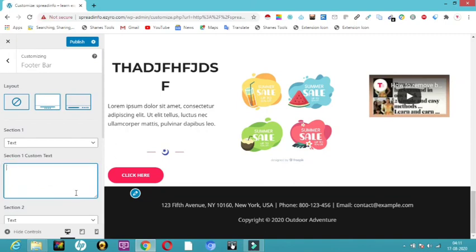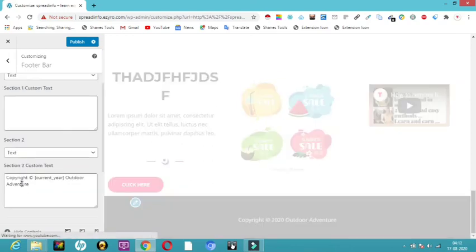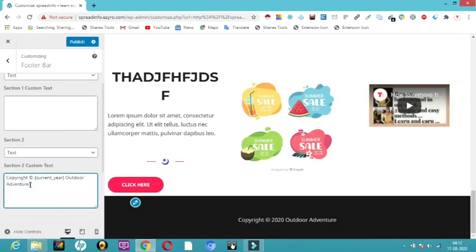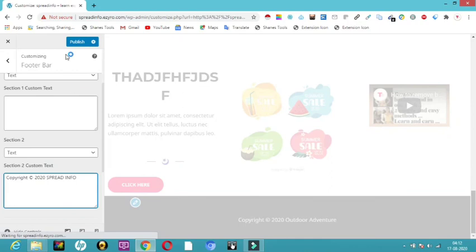Now I'll just remove this, and I'm just going to remove this copyright. They have written something, so I'll just write copyright 2020 spread info. Okay, so now we are done with the footers and all that. Now I'm just going to click on publish.